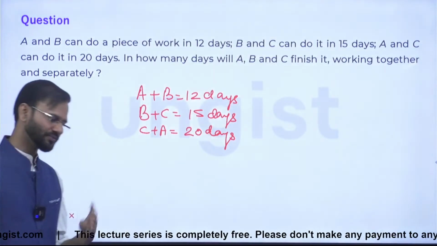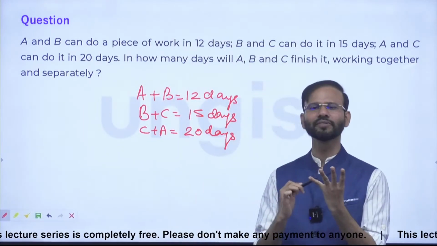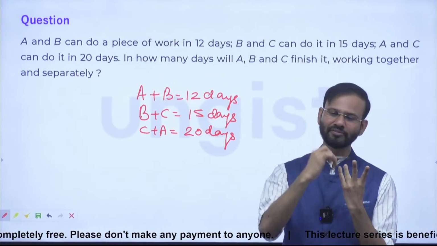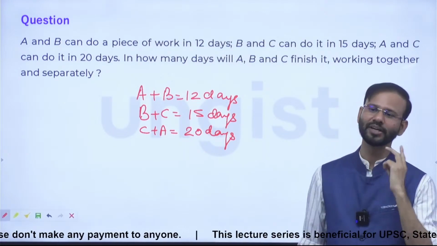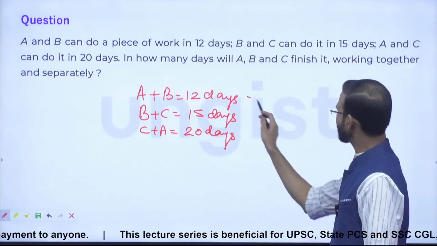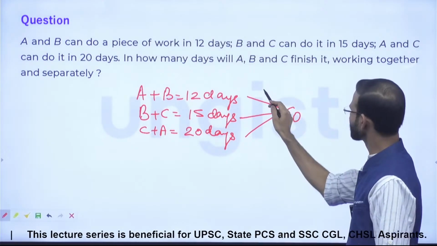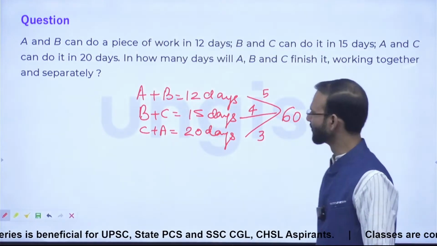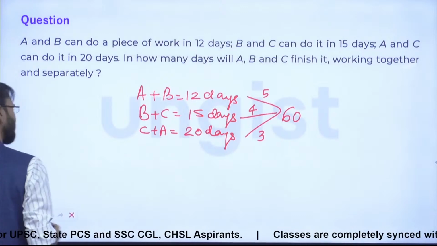All right. After that, in how many days will A, B, C finish it working together and working separately? So guys, we have to find 4 values. The first value is A, B, C together will do the work in how many days. Second value is A working alone can do that work in how many days, B working alone in how many days, and C working alone in how many days. Correct? So here, what is the LCM of these 3 numbers? 60. This is 5, this is 4, this is 3.